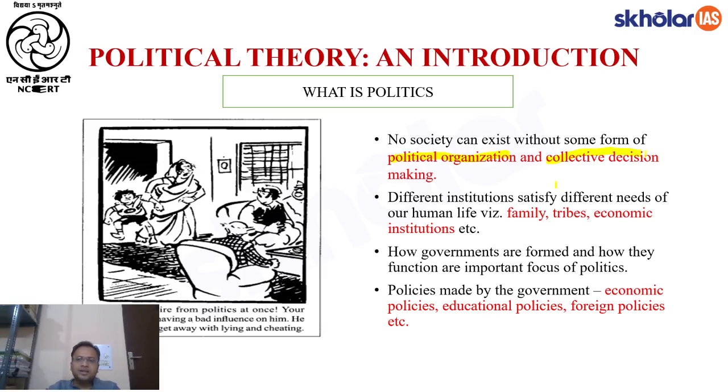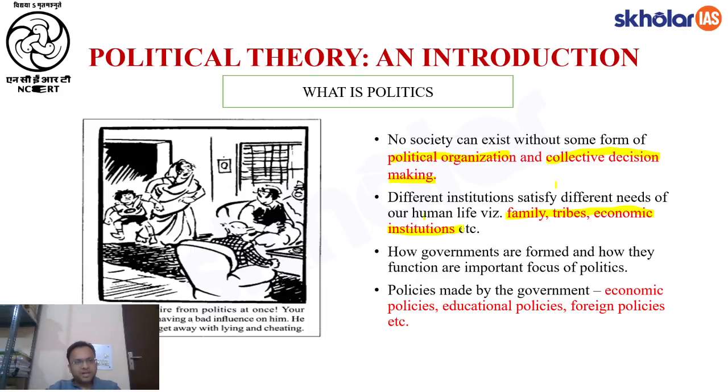And why is it required? Because individual decision making is not enough. We are going to deal with so many decisions that affect all of the persons in that organization, and hence there is a necessity of collective decision making. For that purpose, we institute a political authority. Now, when we talk about organization and institution, one should not get confused that political organization or government is the only organization. Apart from that, there are family, there are tribes, kinship, economic institutions.